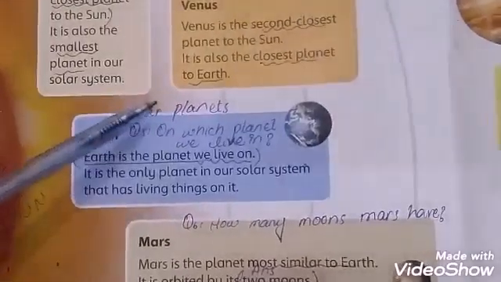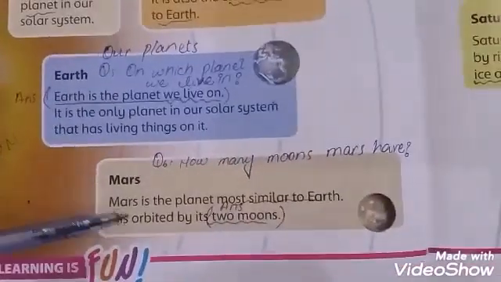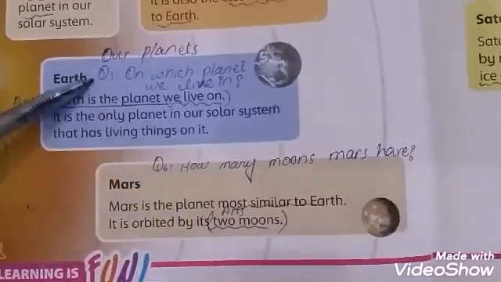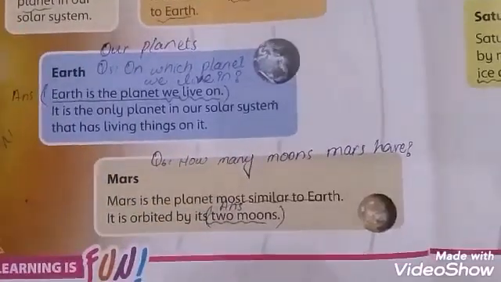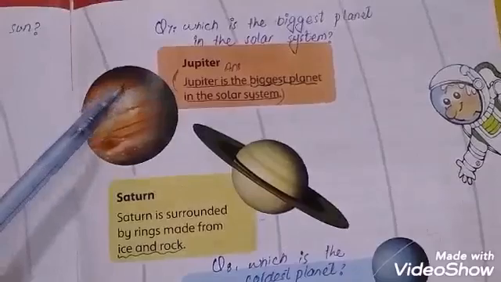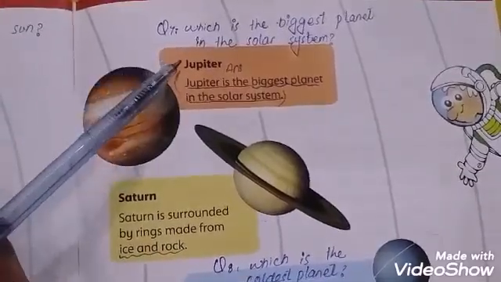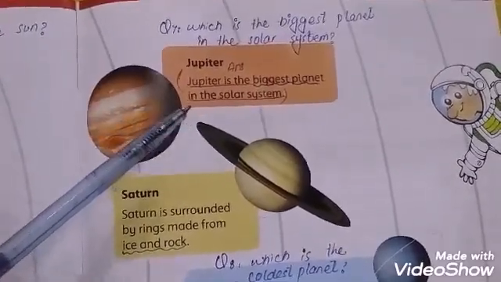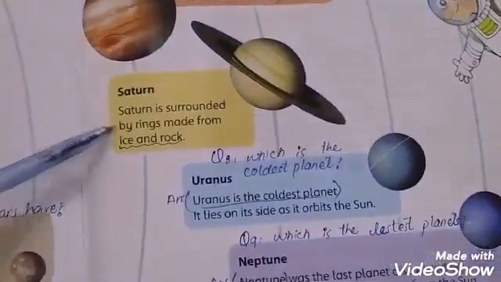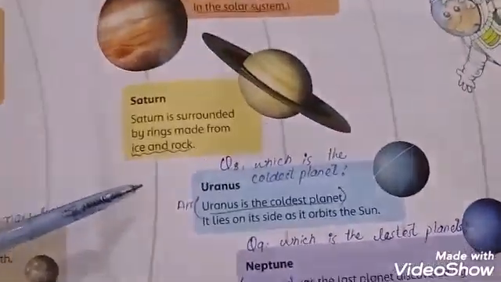Earth is the planet where we live. Mars is very similar to the Earth and has 2 moons. Students, Jupiter is the largest planet of the solar system. So question, which is the biggest planet in the solar system? Jupiter. Saturn is surrounded by rings made of ice and rocks.